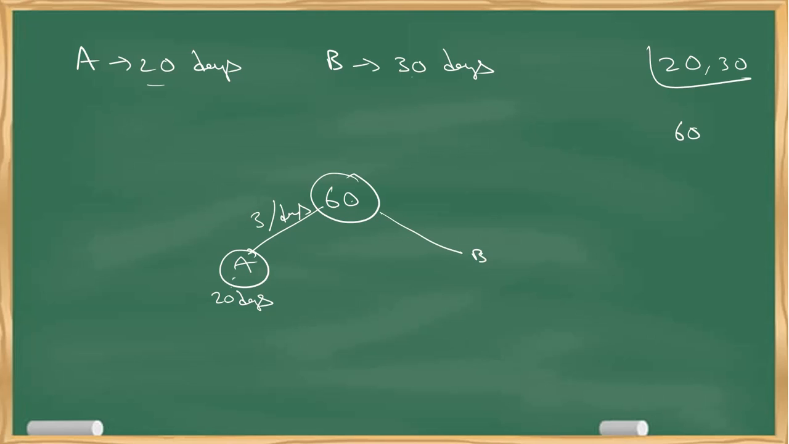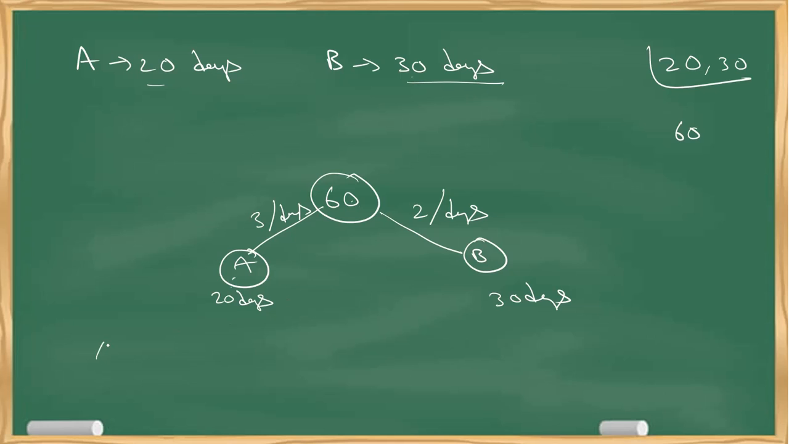Now similarly, B eats 60 chocolates in 30 days. So what is B's capacity? 2 per day. Understand my point? A eats 3 chocolates per day based on given data and B eats 2 chocolates per day.